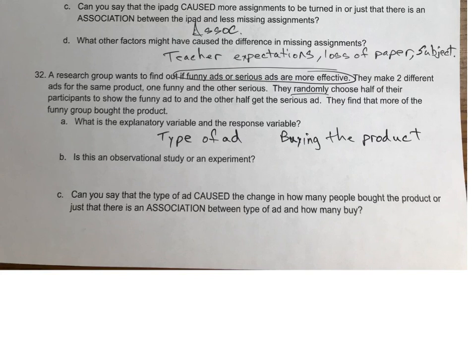Is this observational or experimental? It's experimental. It's experimental because the research group is doing this on purpose. It's not observational. They created it. They assigned it. Okay, so it's experimental. Can you say that the type of ad is caused or it's an association?